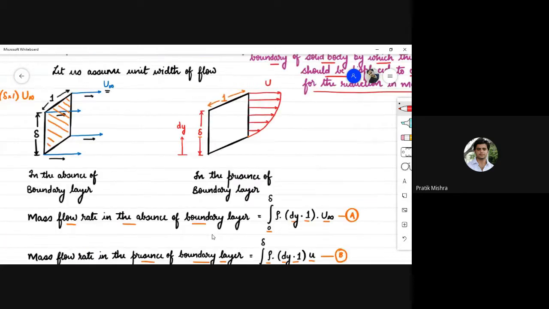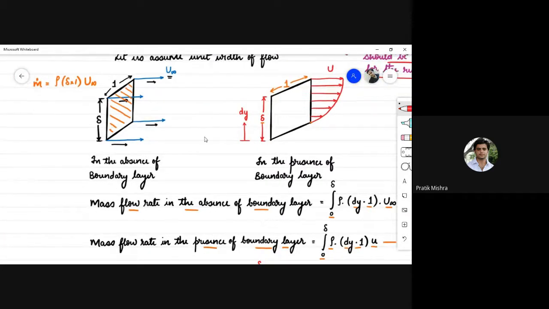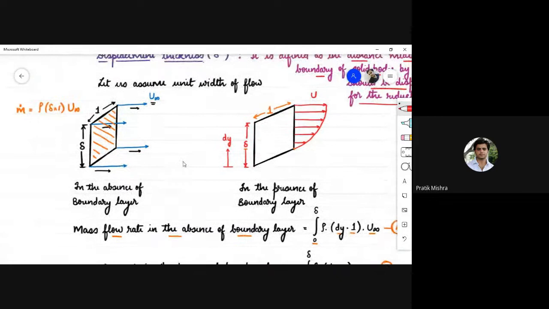आप ये दो डायग्राम से क्लियरली देख पा रहे होंगे कि when the fluid is moving with a free stream velocity u infinity, the mass flow rate is rho into dy into 1 into u infinity.